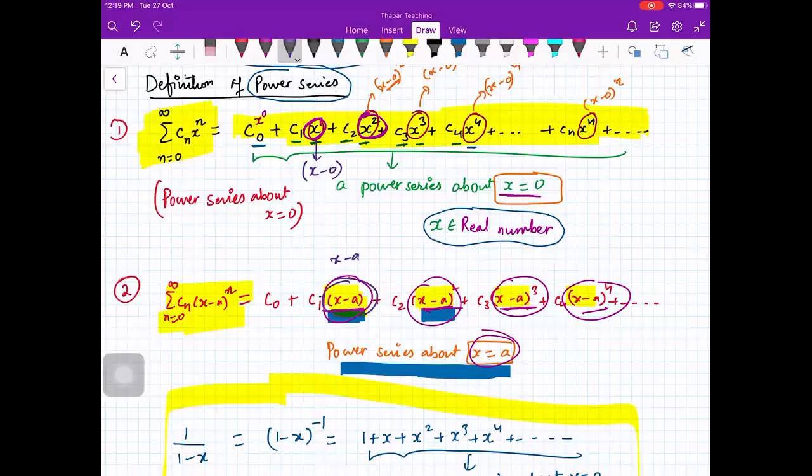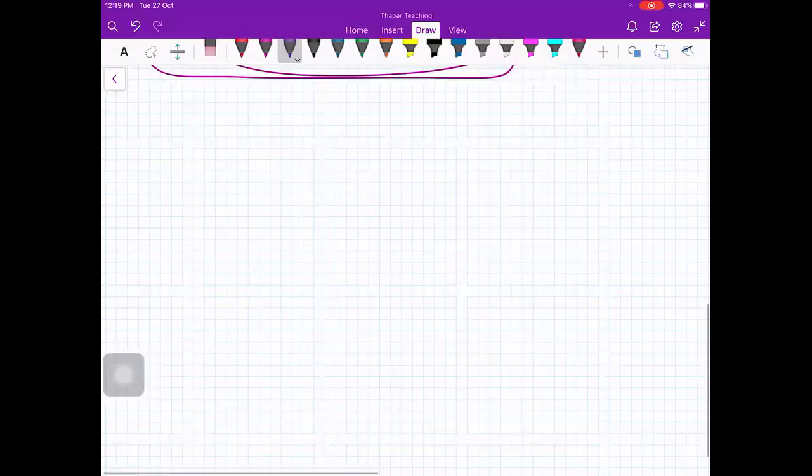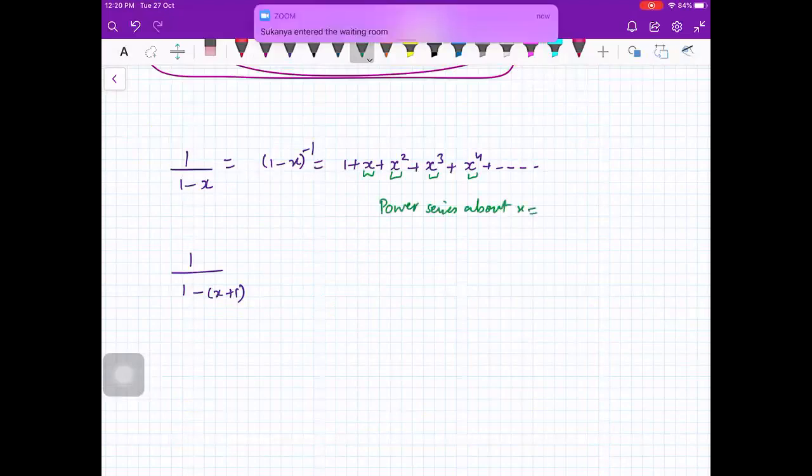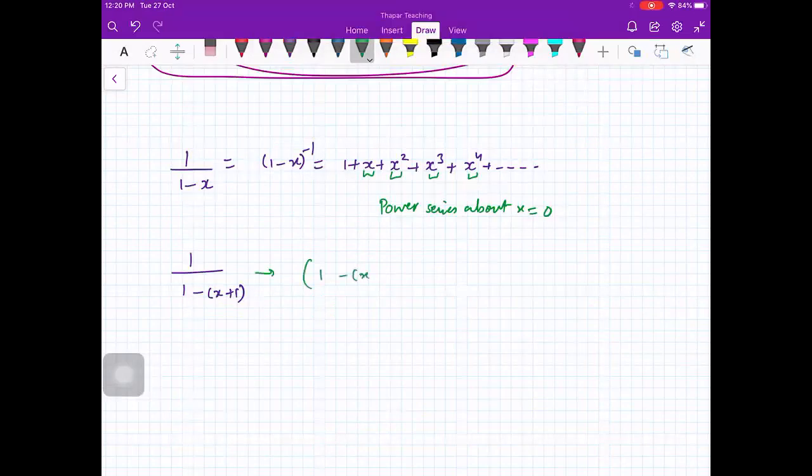You see here, you see 1 minus x. What will be the series here? This will be 1 minus x raised to power minus 1, which is 1 plus x plus x square plus x cube plus x raised to power 4 plus so on. So here you see x's, they are x only. So this is a power series about x is equal to 0. And when you write the power series for the other one, you will get a power series about x equals 1.